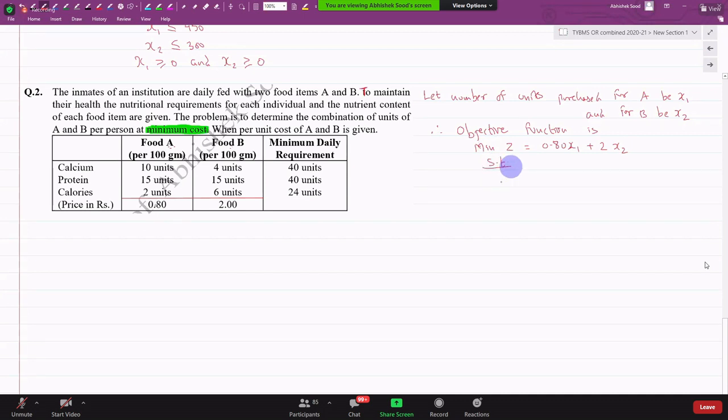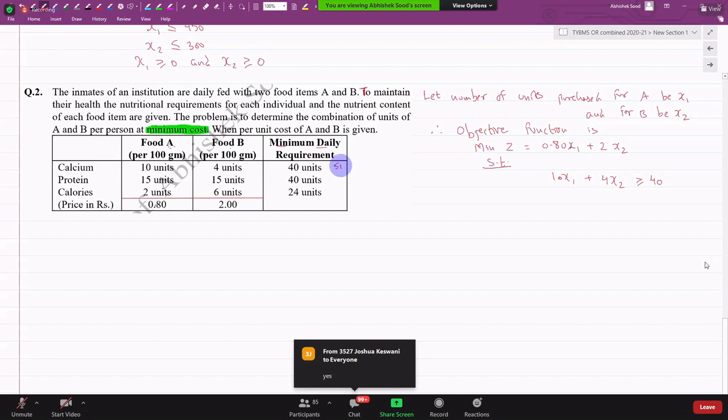Subject to 10x1 plus 4x2 should be more than equal to 40, not less than equal to, more than equal to, because it is a minimum requirement. If I give them feeding of 30 units, is it okay? No. But if I give them feeding of 50 units, is that okay? Yes. That is why it has to be either more than or equal to.